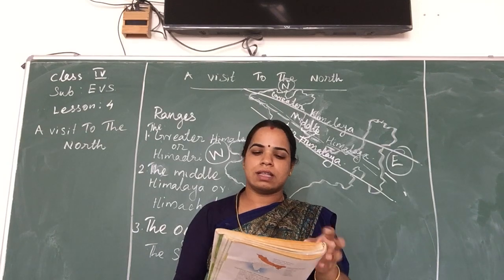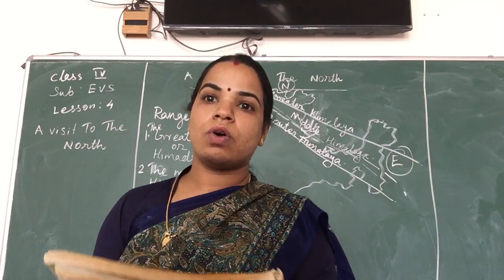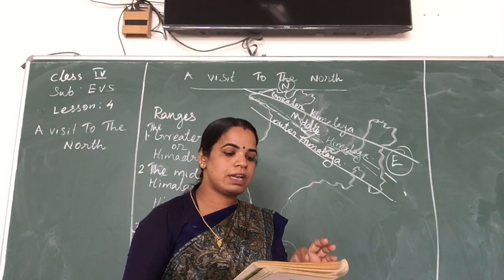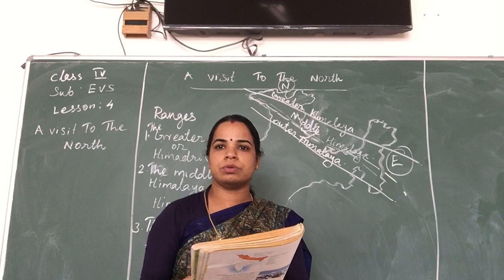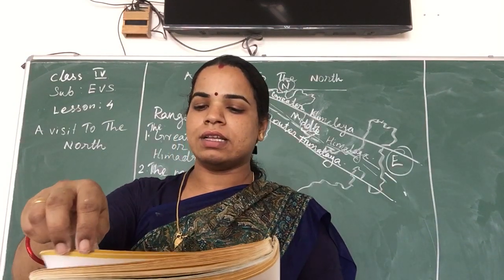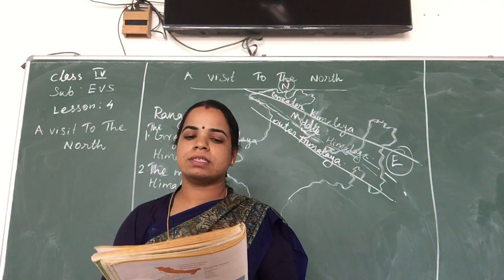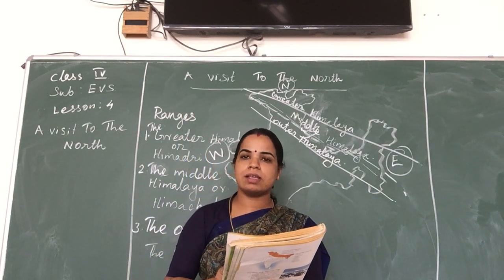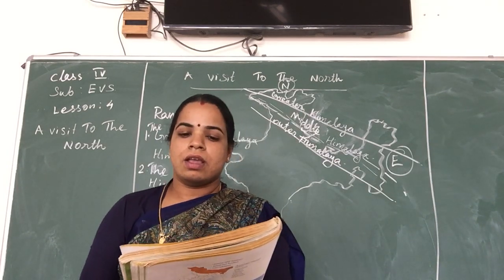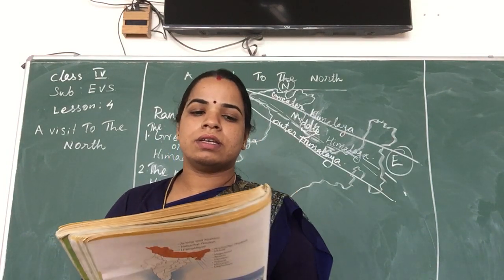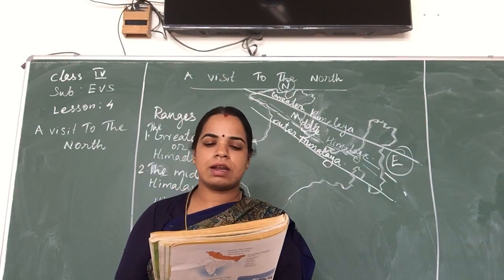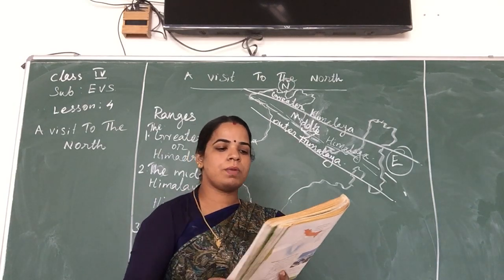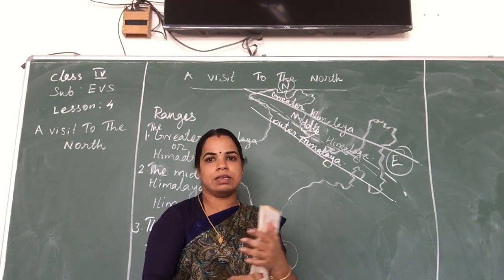Mount Everest, the highest peak in the world with a height of 8,848 meters, and K2, Mount Godwin Austen, the second highest peak with a height of 8,611 meters, lie in this range. The Indus, Satluj, Ganga, Yamuna and Brahmaputra rivers originate in the Himadri range. These rivers are formed due to melting of glaciers.